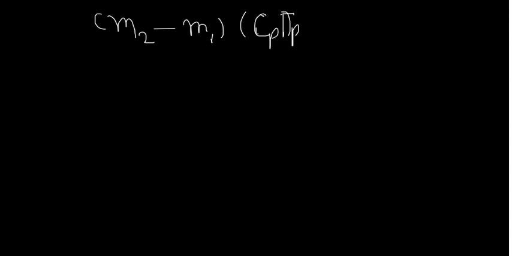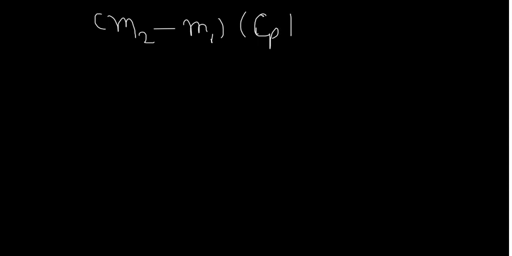Moving to the next page. How much mass came in is M2 minus M1, if M1 is the initial mass and M2 is the final mass after filling. This much amount of mass will come into the system. And h i, what is the initial enthalpy of this much mass flow of air? That is the enthalpy of the pipeline air, given by Cp into Tp, because this air is at pipeline temperature and pipeline pressure.